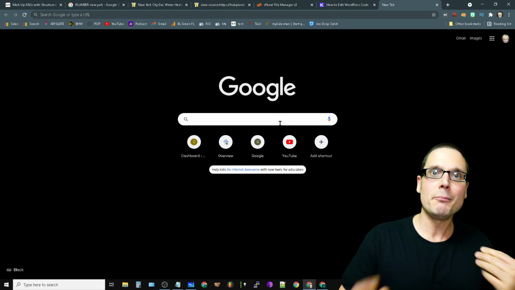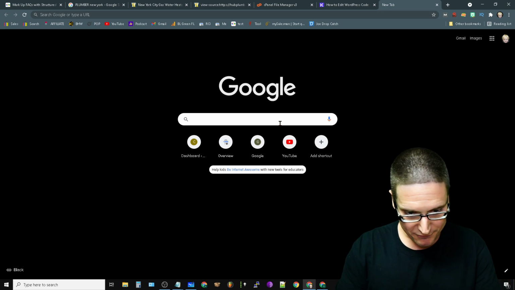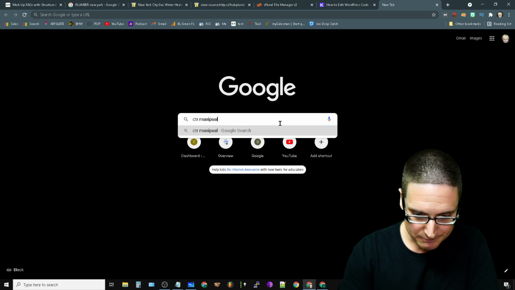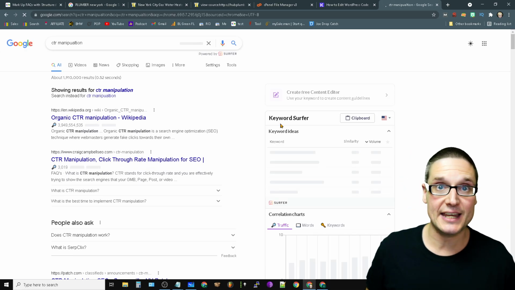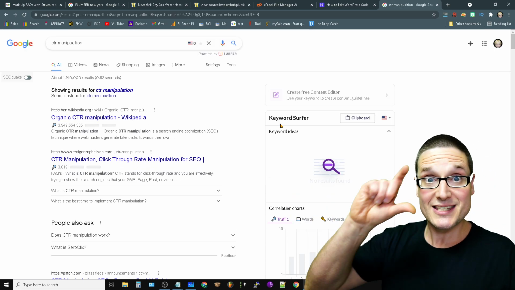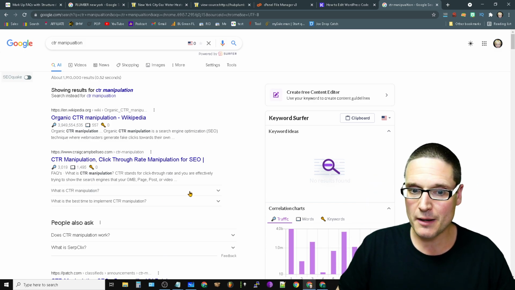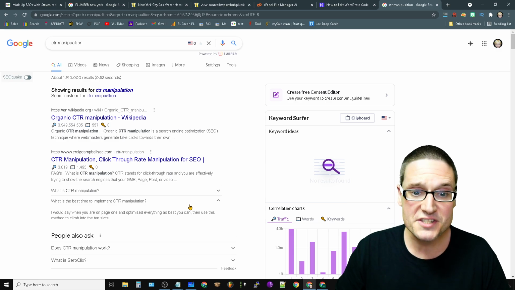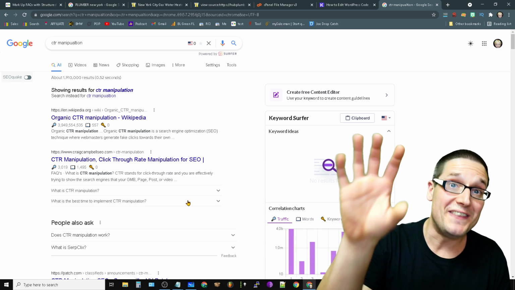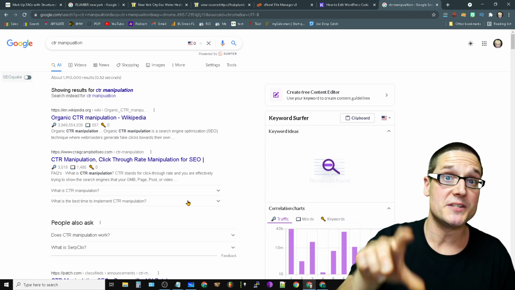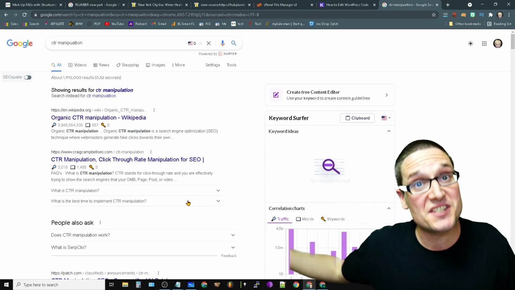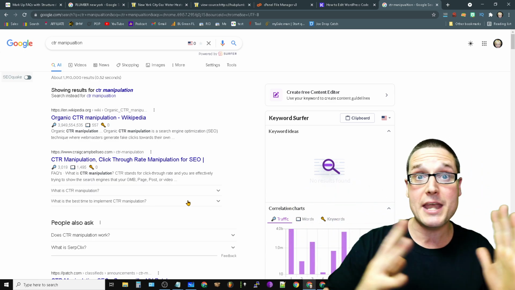Let me give you an example from my friend Craig Campbell. So if you search CTR manipulation, he actually is getting the rich snippet. So he's getting the snippet and taking more space. As you can see here, see these little drop-down menus here? This is called rich snippets. So this is how he's gaining the rich snippets by utilizing FAQ schema within his page. This is a competitive advantage.